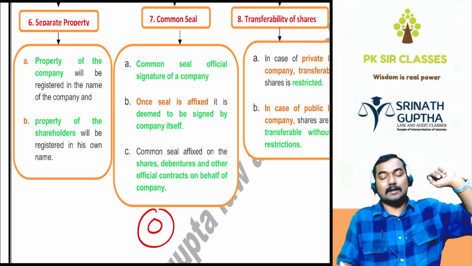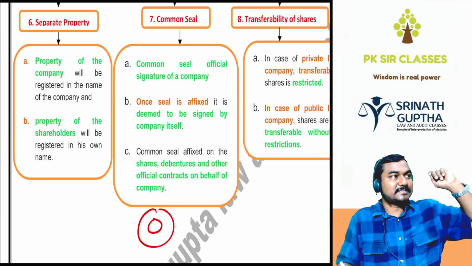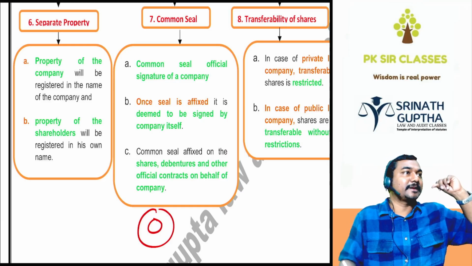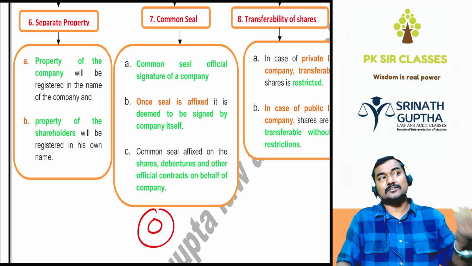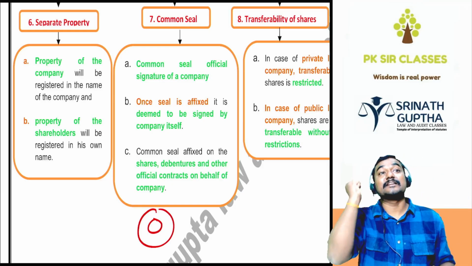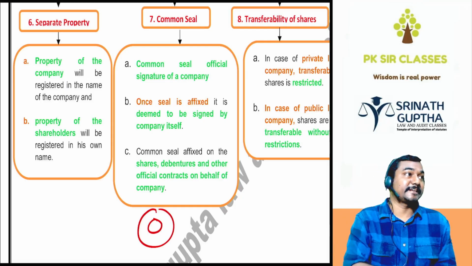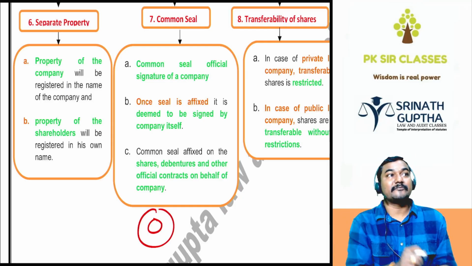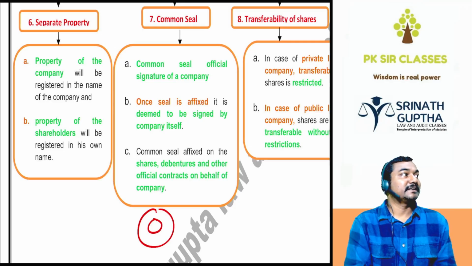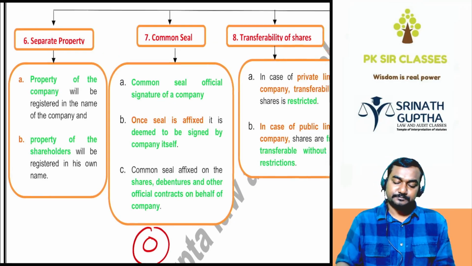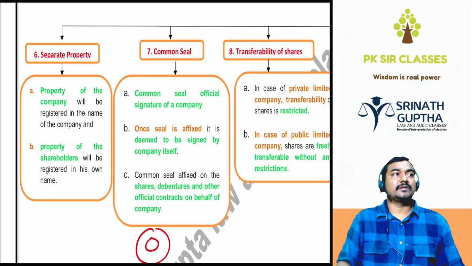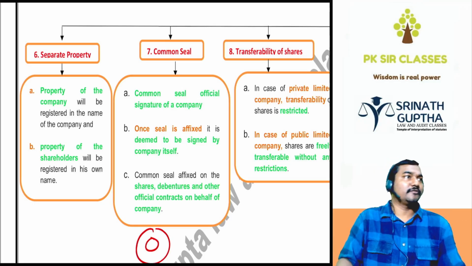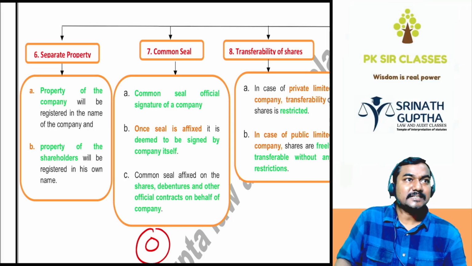Who can use this common seal of the company? Directors or the CS of the company. Is it mandatory? It's optional. Why is it optional? Because of the digital signature. Instead of the rubber stamp, we can also affix the digital signature. Once we complete the MOA and AOA, we will go a little slow, because up to MOA and AOA you already have an idea, right?